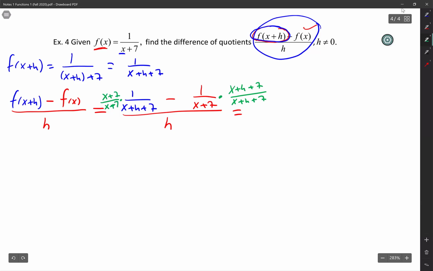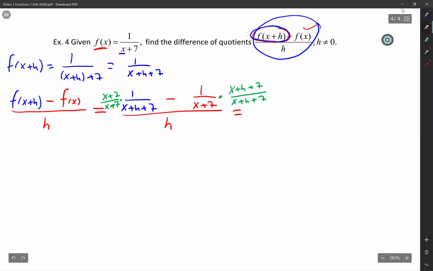Now remember, we're not robots. The reason this works is because x plus h plus 7 over x plus h plus 7 is equivalent to 1, and anytime you multiply anything by 1, you get itself. Same thing with the one in blue. I'm going to multiply it by x plus 7 over x plus 7, and you're multiplying it by 1. So I haven't changed anything.